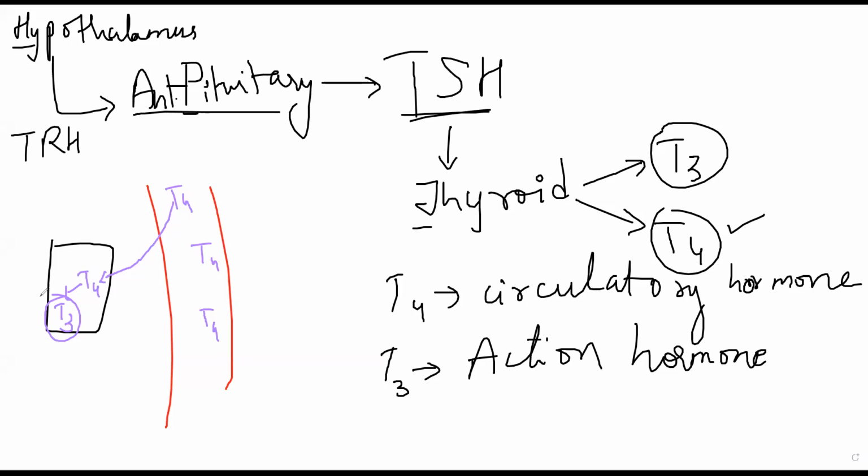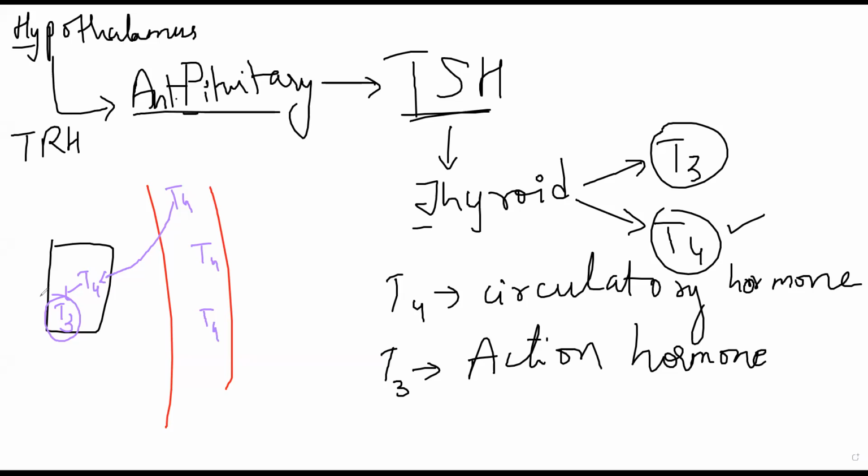I'll repeat that point once again. Whenever your thyroid gland is secreting T3 and T4, you'll generally see that the amount of T4 being secreted will be higher. Okay, because that is the circulatory hormone. In circulation in blood, most of the thyroid hormone will be T4. It does not mean that T3 नहीं रहता blood में, रहता but कम रहता. Okay, there is little amount of T3 present inside your blood, but not significant enough.